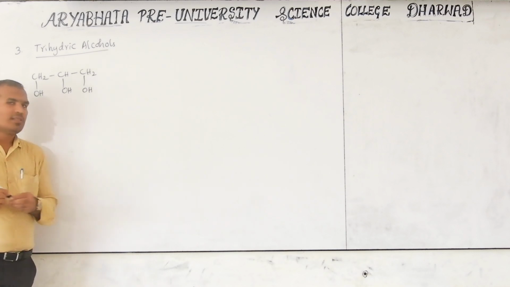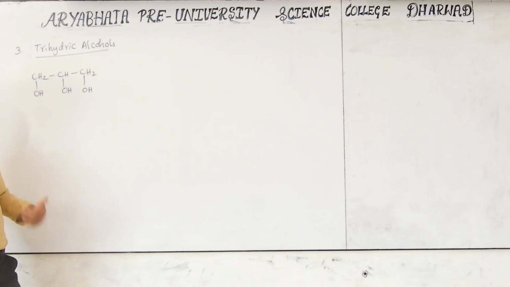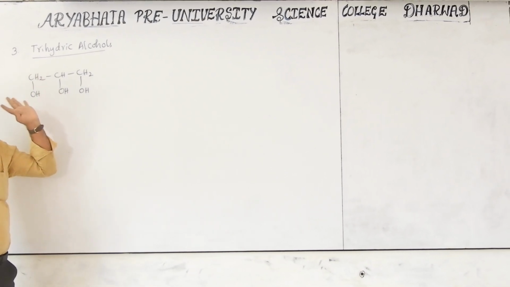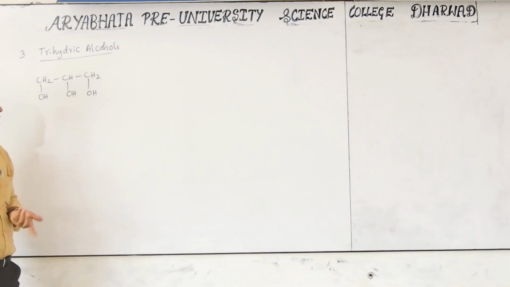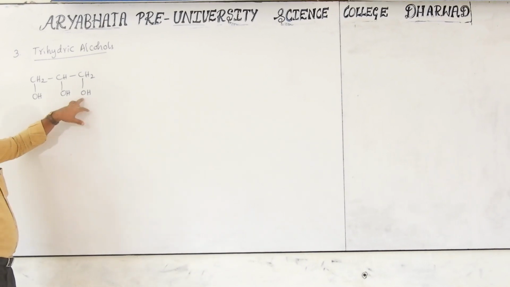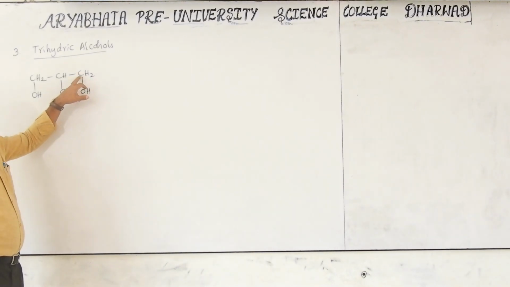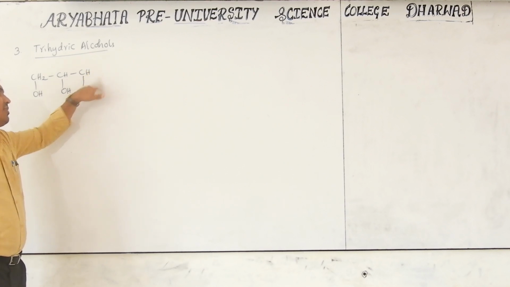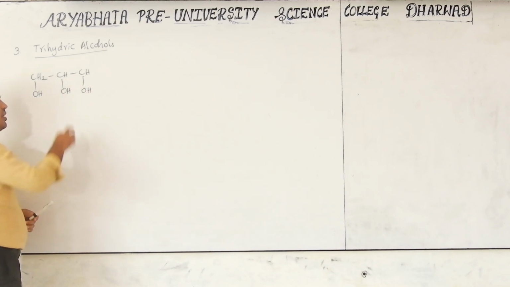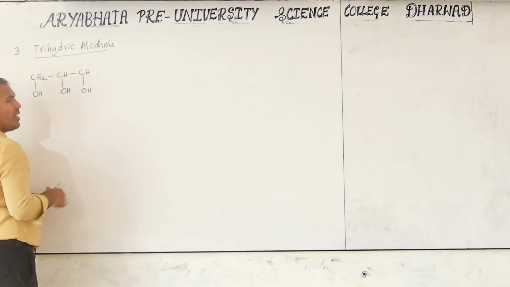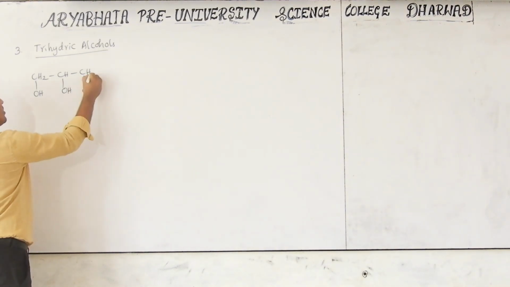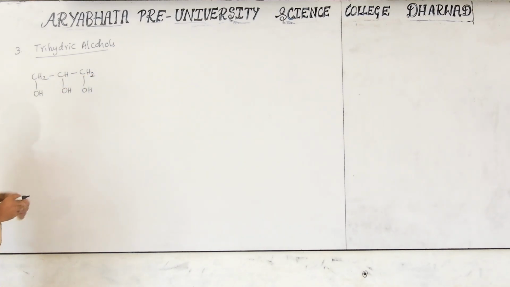Keep in mind, sometimes when I am writing a compound, maybe I will forget. Carbon valence is 4, based on the valence balance. Sometimes maybe one or two hydrogens we will forget, but you have to keep in mind, carbon valence is 4. Here hydroxy is bonded, and the remaining bonds should be considered. If I just draw a line, for example, it is wrong. You have to consider carbon valence, how much? 4. One bond, two bonds, the third bond is compulsorily another one, which is also hydrogen. Nothing is given, you have to consider it as hydrogen. So that is a very important thing for student understanding.